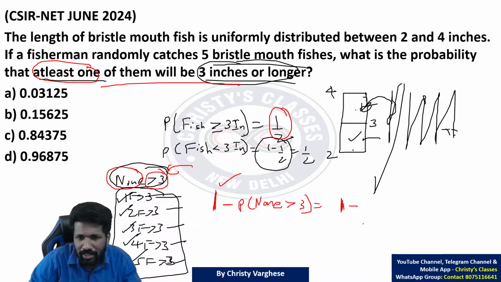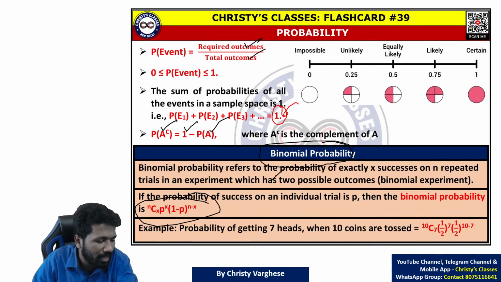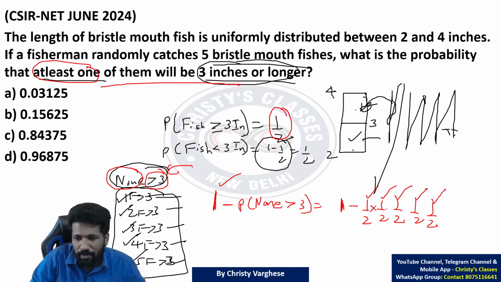1 fish greater than 3 is half. Second fish greater than 3 is also half. Third also half. Fourth also half. Fifth also half. Fundamental principle of counting, that is another idea we learn in permutation combination chapter. One thing can be done in M ways, another in N ways, another in P ways, another in Q ways, another in R ways. Means all 5 of them means half into half into half into half into half ways are there.